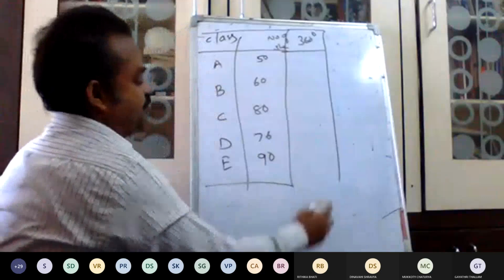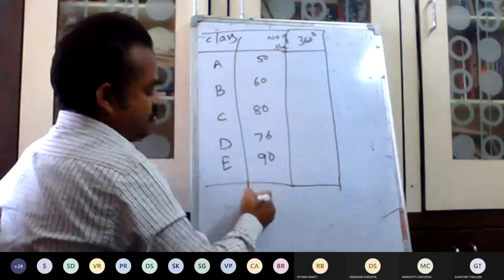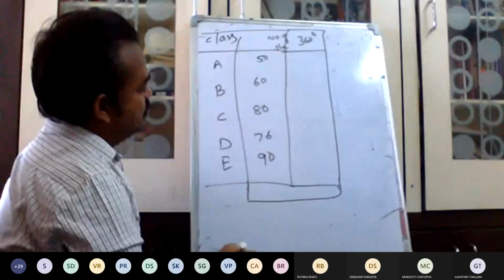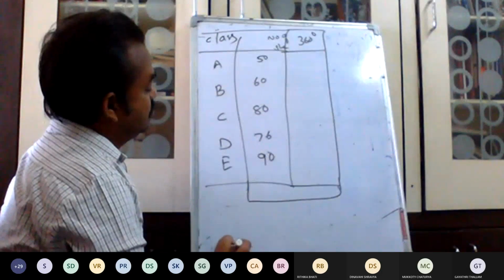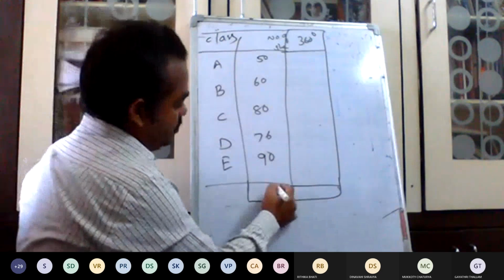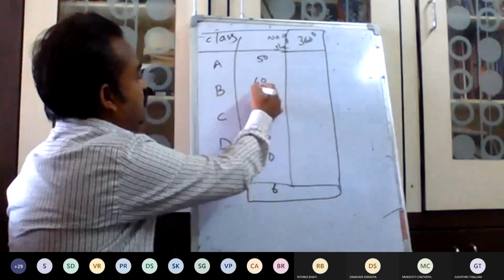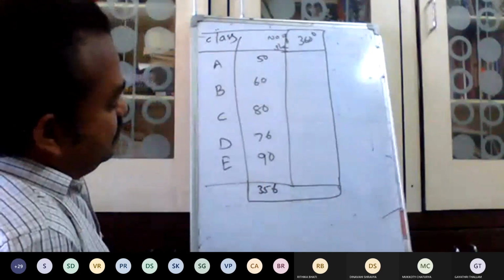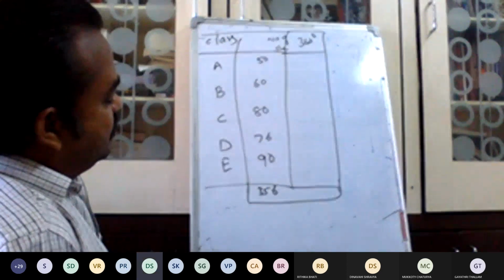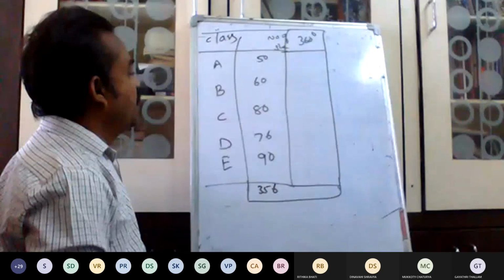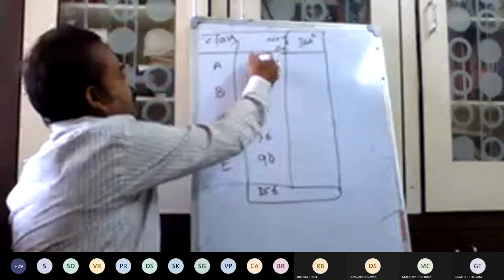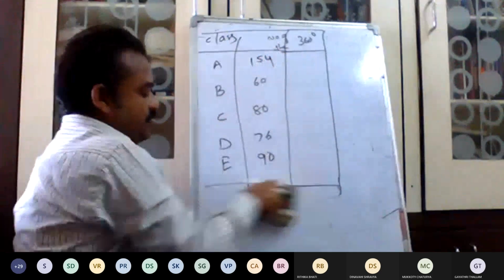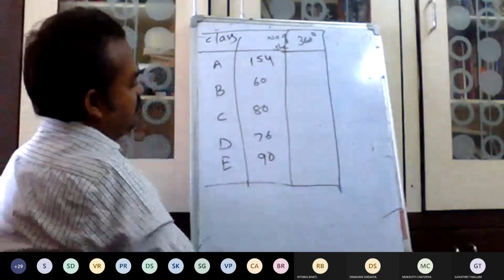So what is this total? 356. Yes, sir. Okay, I do one thing. I will increase here to 154. Now what is the total?